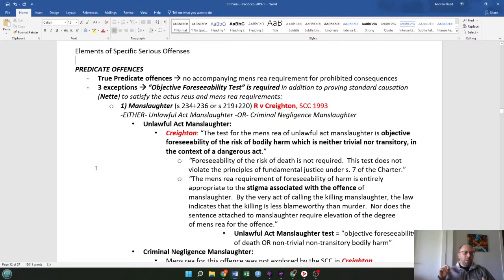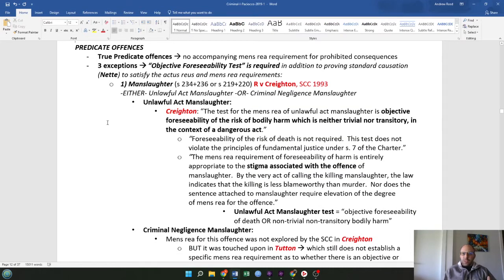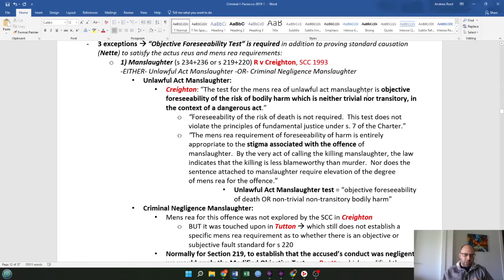For 1, manslaughter, sections 234 plus 236, or sections 219 plus 220. This is from the Creighton case of 1993. This can be either unlawful act manslaughter or criminal negligence manslaughter. With unlawful act manslaughter from the Creighton case, the test for the mens rea is objective foreseeability of the risk of bodily harm, which is neither trivial nor transitory, in the context of a dangerous act. Foreseeability of the risk of death is not required. This test does not violate the principles of fundamental justice under Section 7 of the Charter.